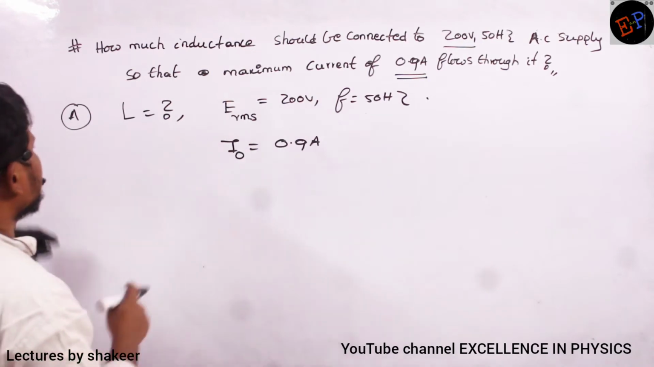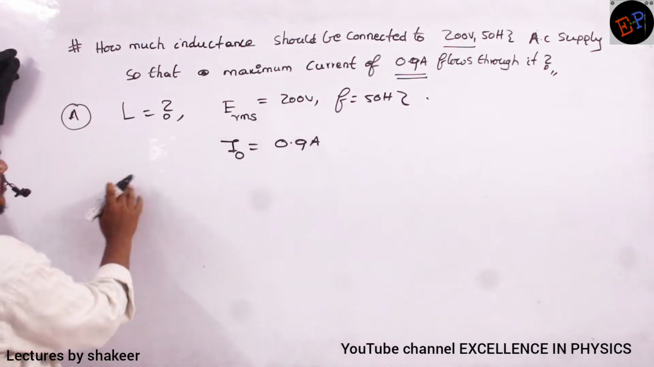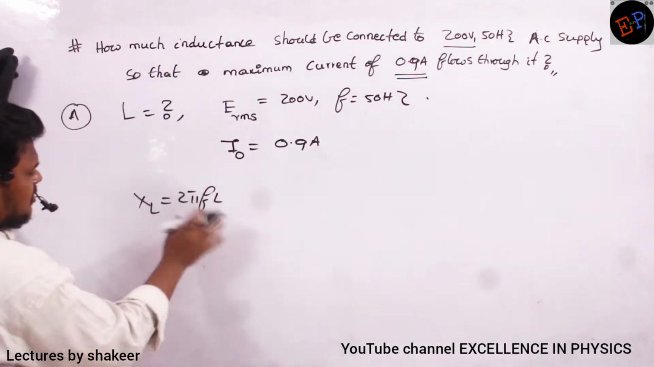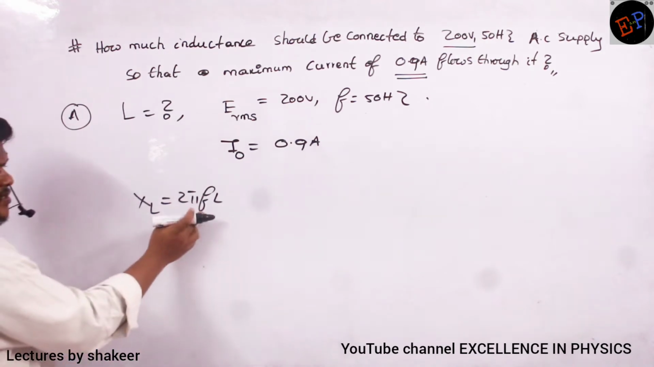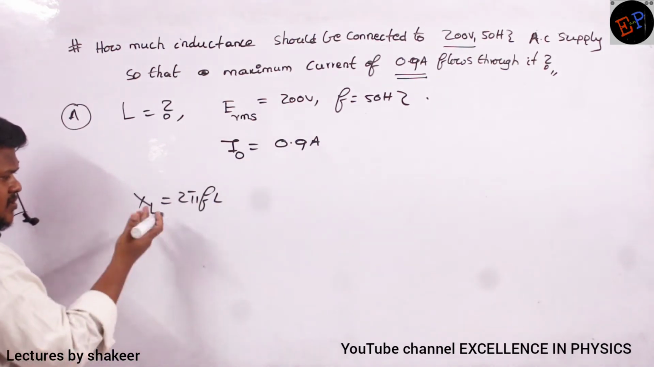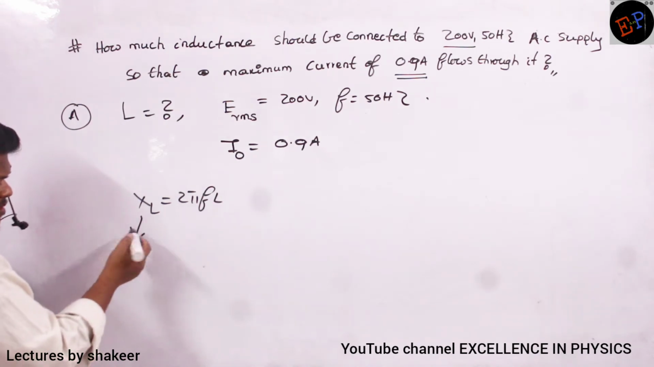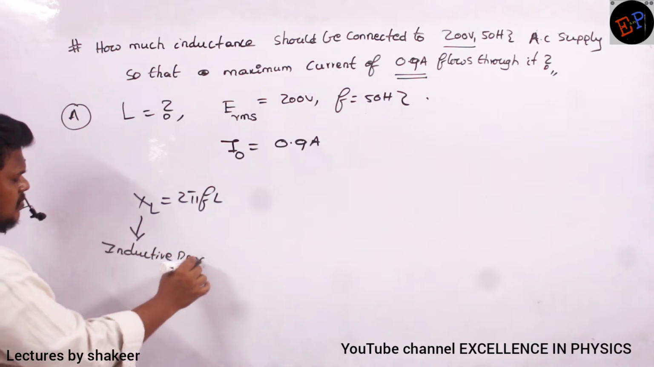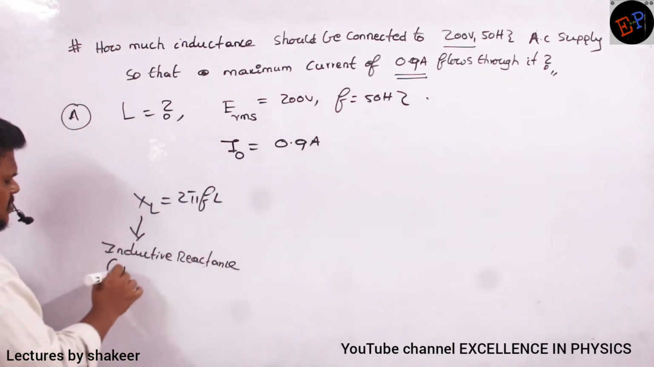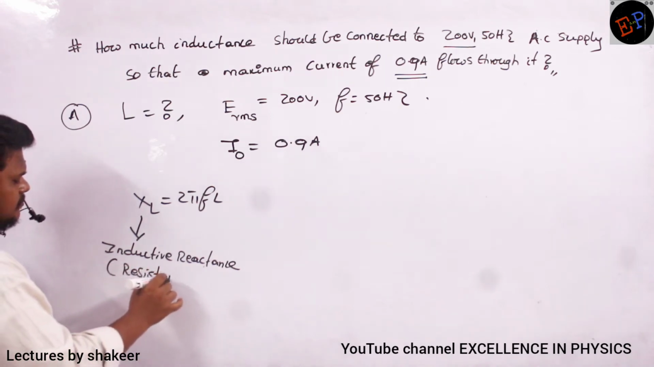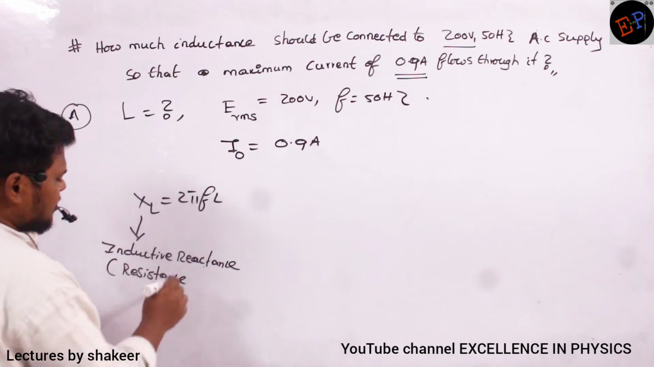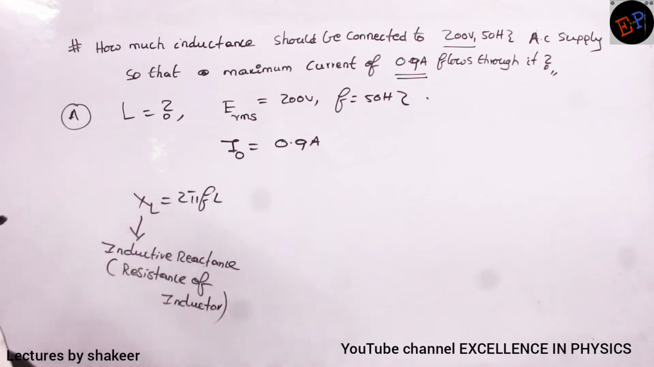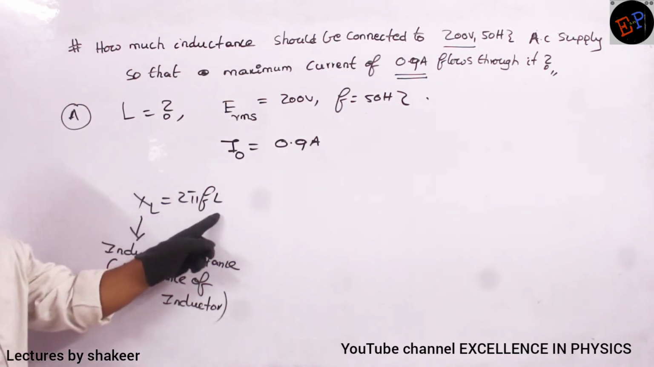So he is asking us to find out the L value. Where do I find L? We know that XL is equal to 2 pi FL, no? From this I can get the L value. Frequency is there, I want to find out the L value. XL is not there. And what is XL? XL is inductive reactance, or you can say just the resistance of the inductor. You should not say like this, but for your understanding, I am saying resistance of inductor. So if I know the XL value, I can calculate the L value also.